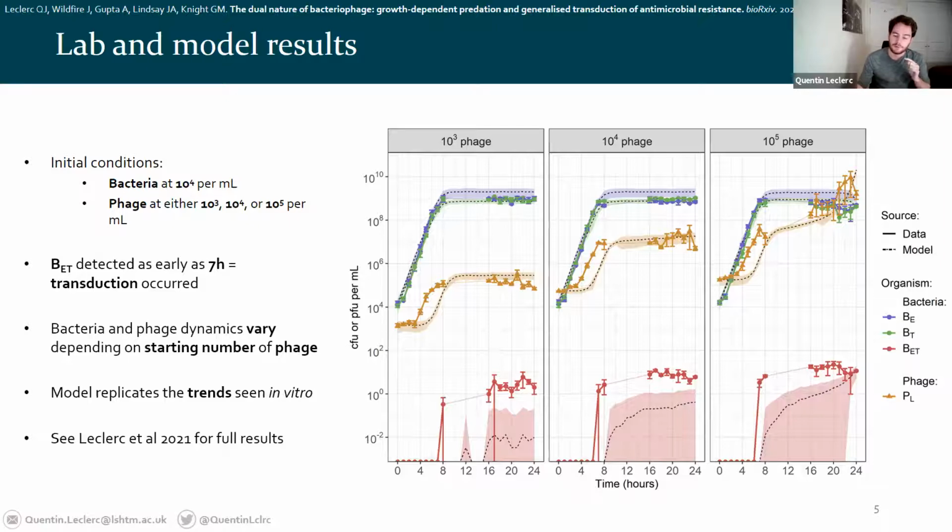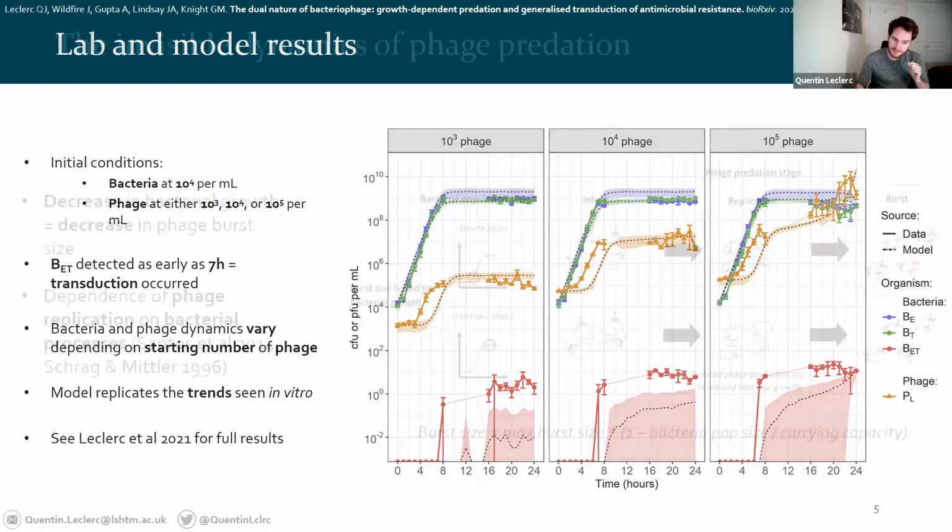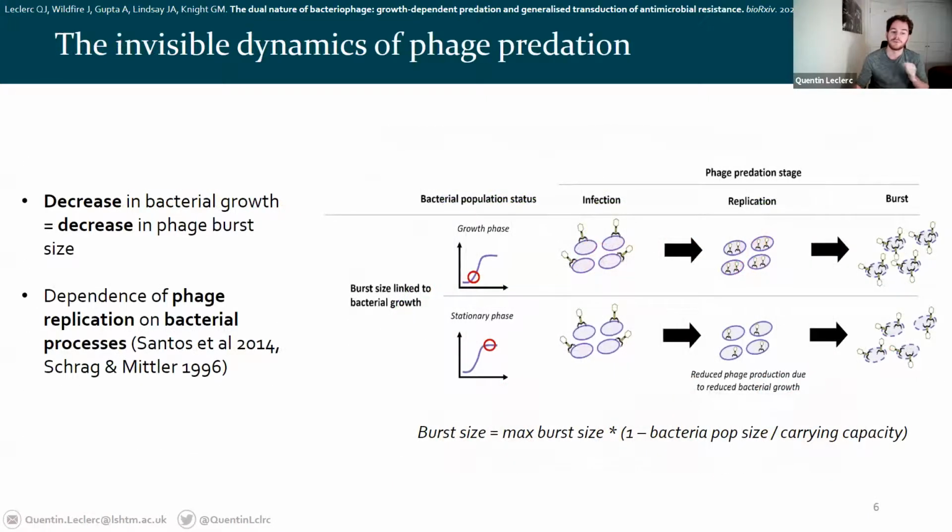So in that model, the key interaction is that a decrease in bacterial growth causes a decrease in phage burst size. Now, biologically, it's something that's been suggested before and that's been seen before, and it's due to the dependence of phage replication on bacterial processes, which I've mentioned before. So simply put, what this means is that if bacteria are growing happily, then the phage can hijack their fully functioning bacterial machinery to replicate. However, if bacteria are at stationary phase, because the bacterial machinery is working more slowly, then the phage production is reduced.